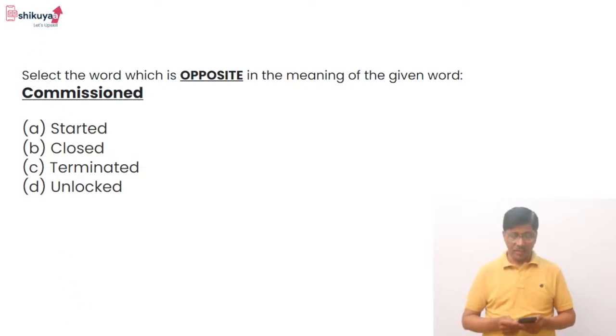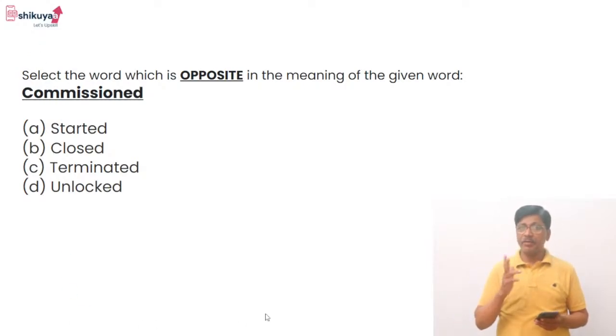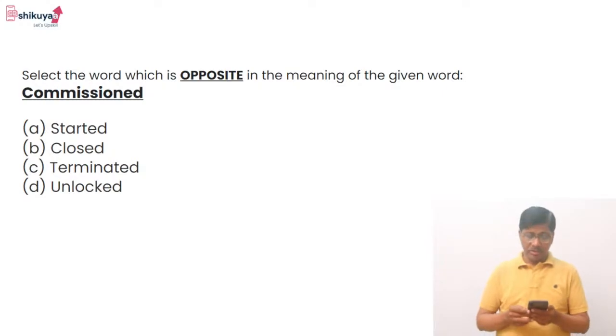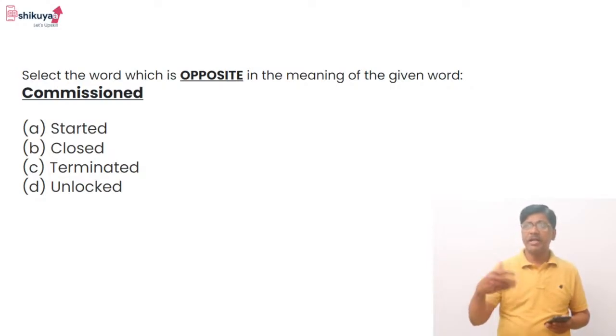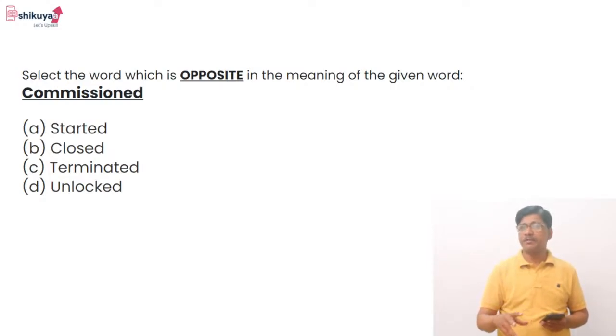So INS Vikrant. From there you can find out the meaning of commissioned. Now, what is the meaning of commissioned? C-O-M, com means with. Mission, okay? Mission is sending it with some purpose. So, with some purpose, with some mission, it's going ahead.